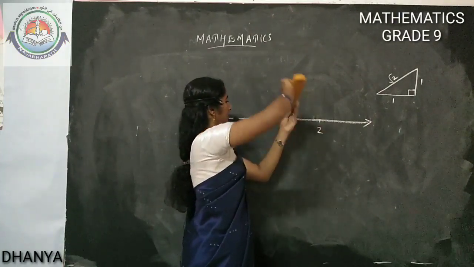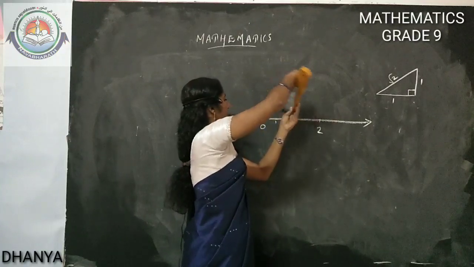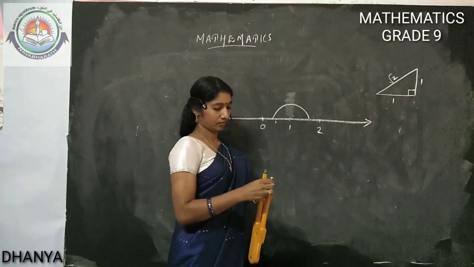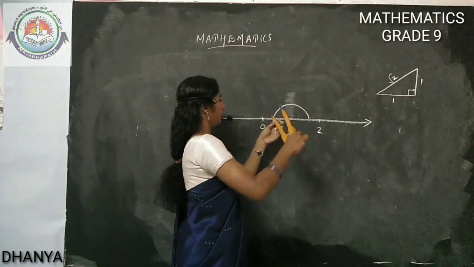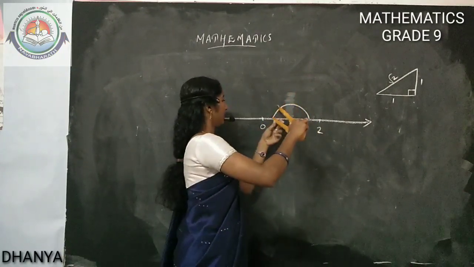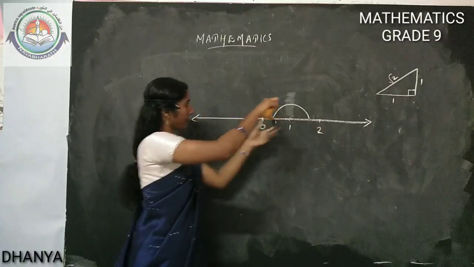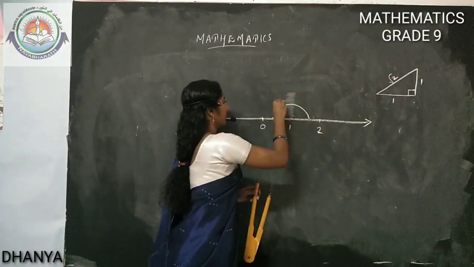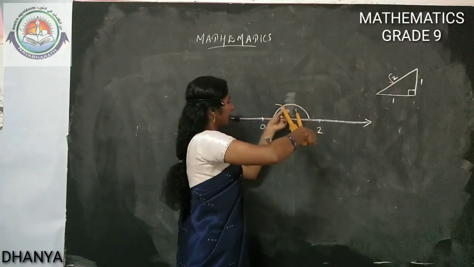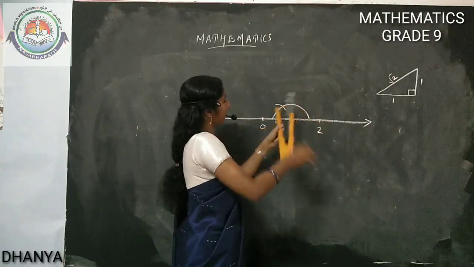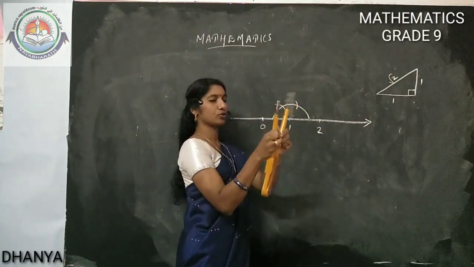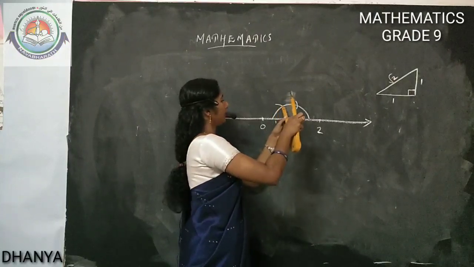At 1, draw an arc. Drawing one arc at 1. Then, with the same measure you took, keep your compass here and mark one arc. And at this point, draw the second arc. If you are changing the measure also, no problem, no need to change.